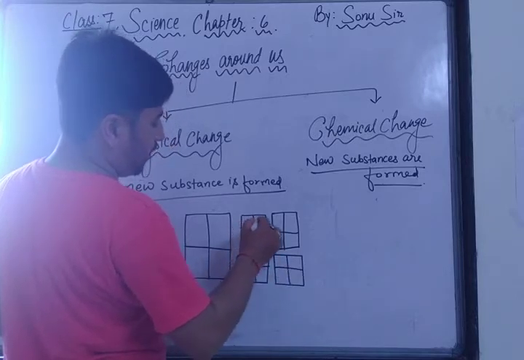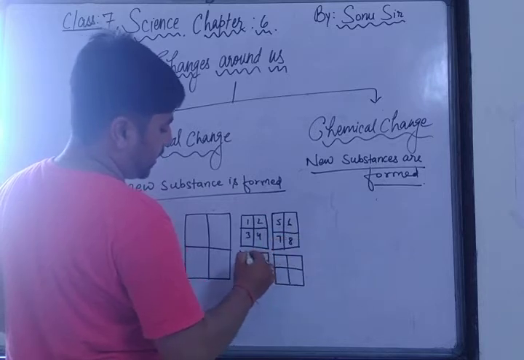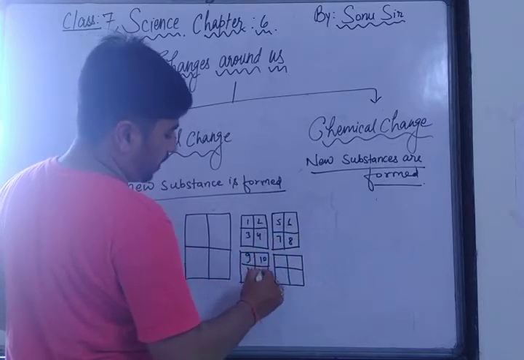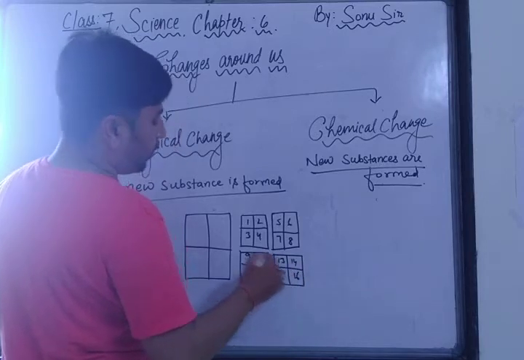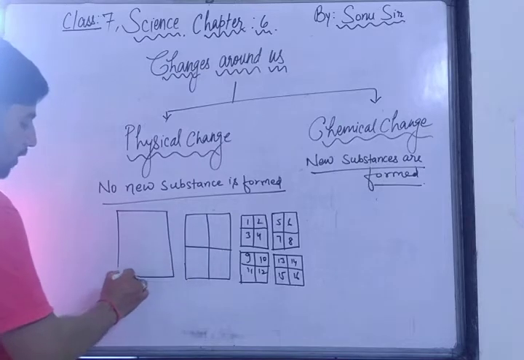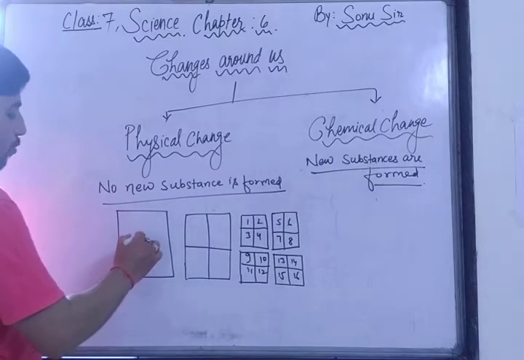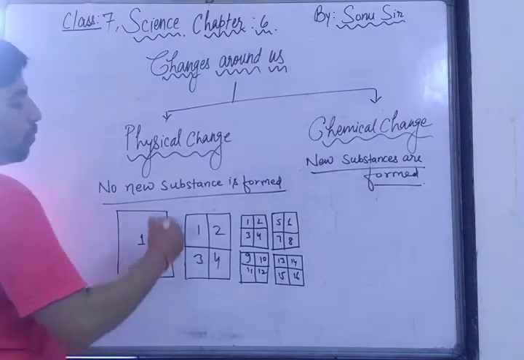Total 16: 1, 2, 3, 4, 5, 7, 8, 9, 10, 11, 12, 13, 14, 15 and 16. You can see, total there was one paper, right? It was one paper. I have cut this one paper into 4 parts, and after that these 4 parts into the 16